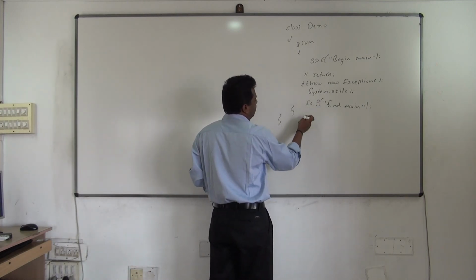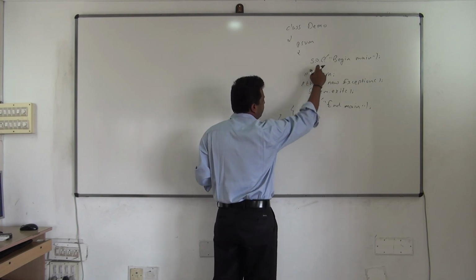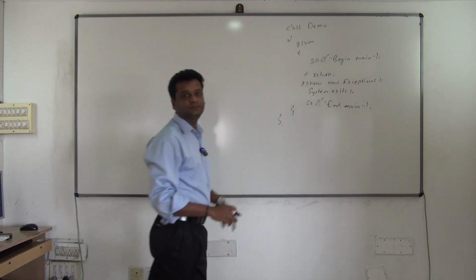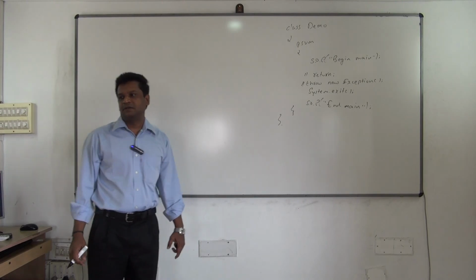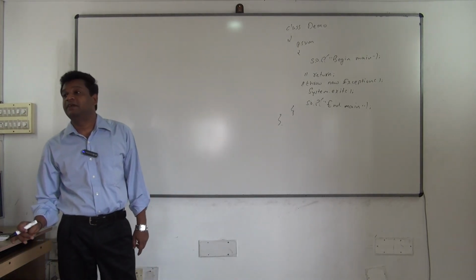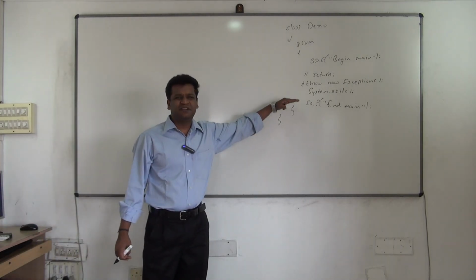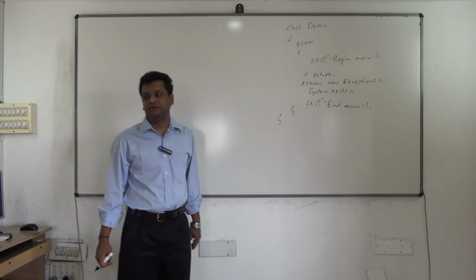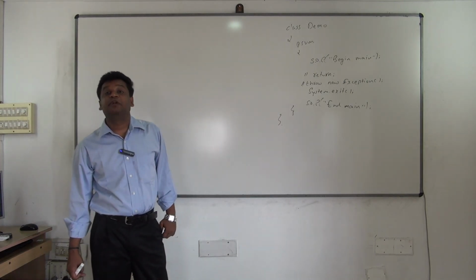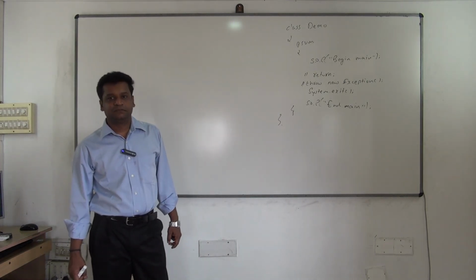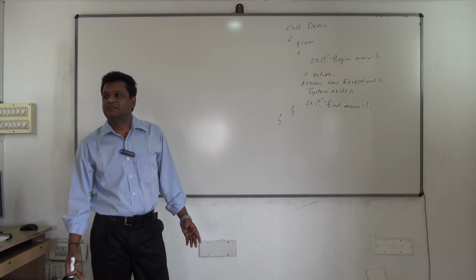Now let's take a scenario. I want to use return, but I want to print this statement. The requirement is, I want to use return, but I want to print this statement. What is the statement? Not only end main, anything it can be. I want to execute that. So what should I do? Put it in try finally now. I'll not catch, but I'll just use try finally.